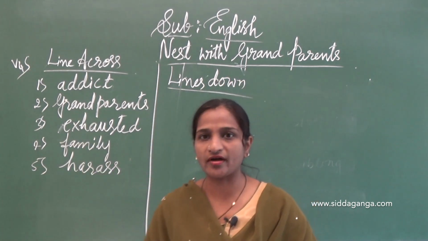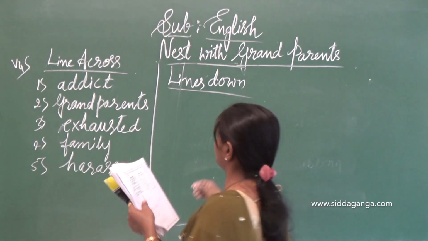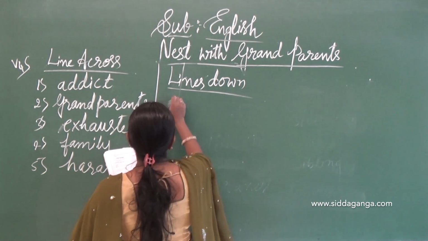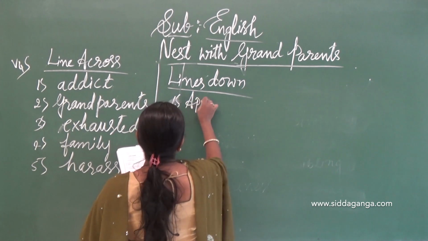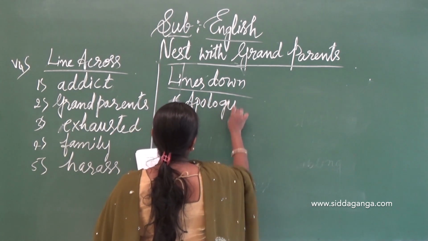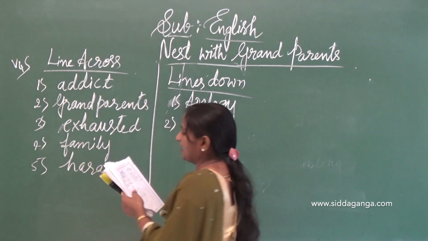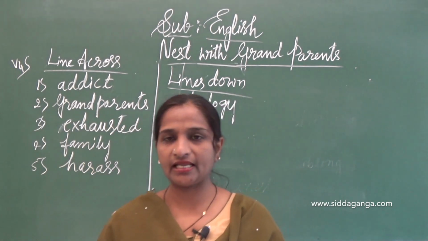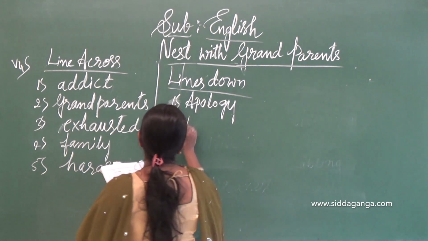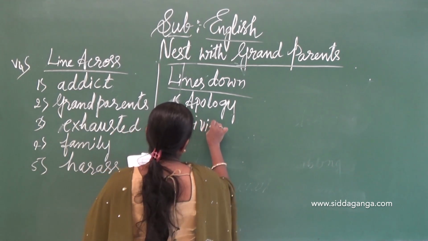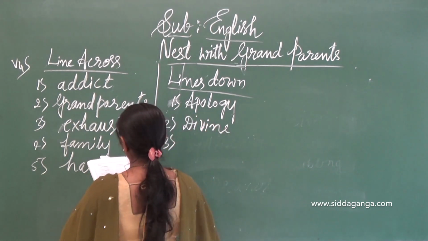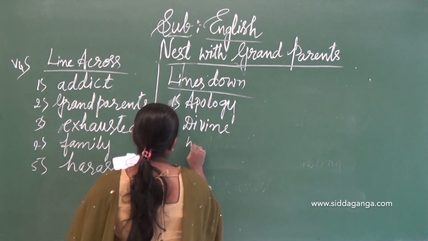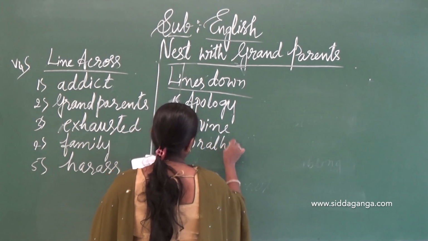Expression of feeling sorry: apology. First one, apology, right? Second one, relating to God, heavenly: divine. Third one, great anger: wrath.